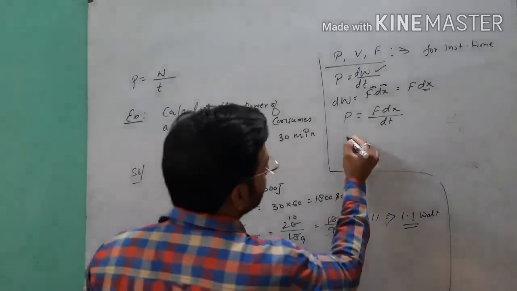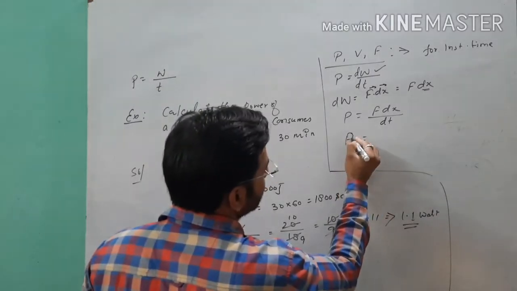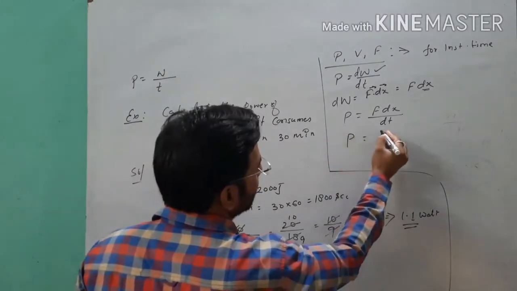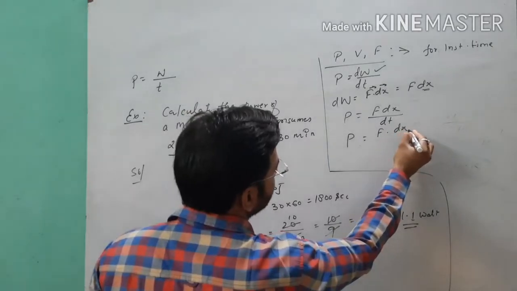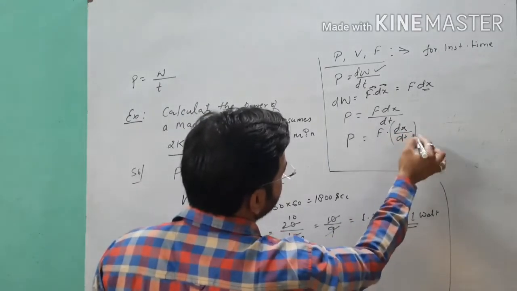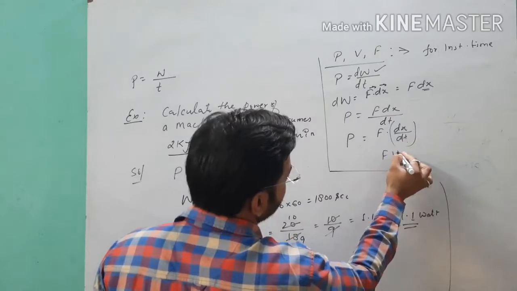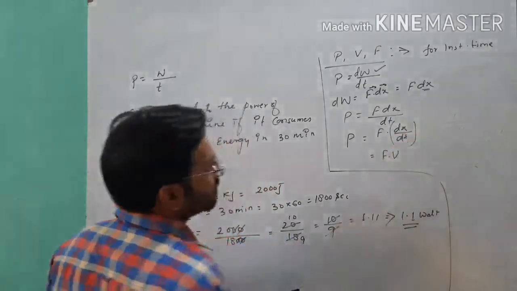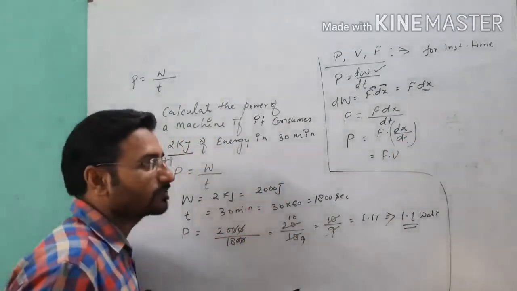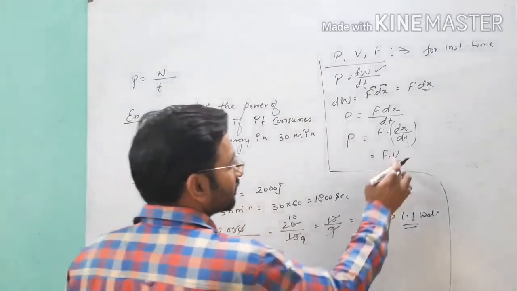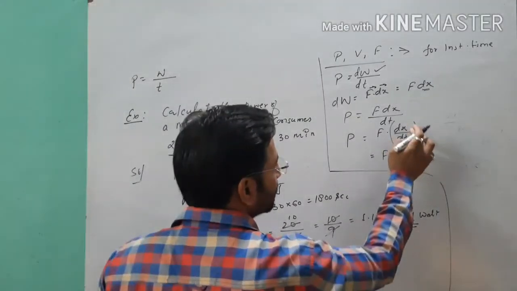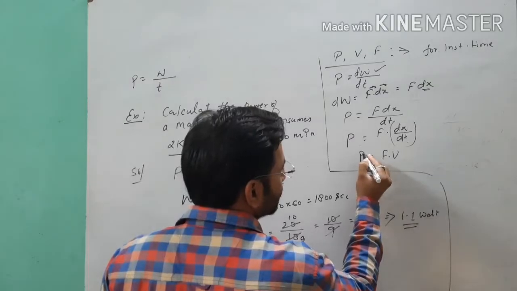After that, this is our power and this is force into dx over dt. See, dx over dt is your v, velocity. As you know that the rate of change of displacement is called velocity, dx over dt. So it will be equal to v.